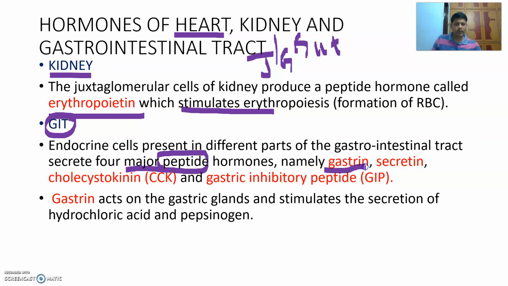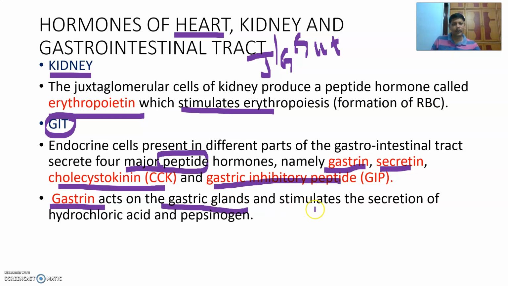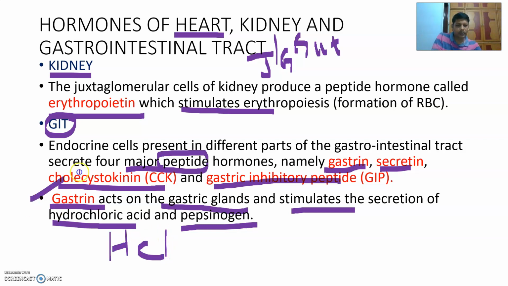Namely, what are those hormones? Gastrin, secretin, cholecystokinin CCK, and gastric inhibitory peptide GIP. I explained all these hormones in the topic digestion and absorption. Gastrin acts on gastric glands and stimulates the secretion of hydrochloric acid and pepsinogen, which is the inactive form of pepsin. That is the function of gastrin.